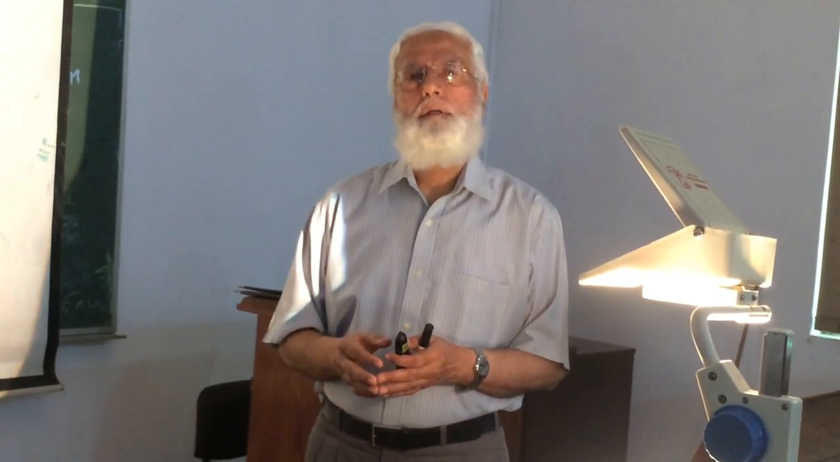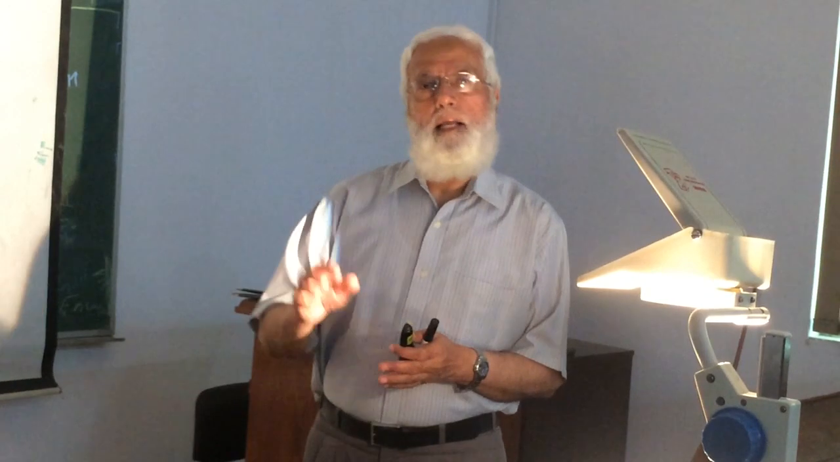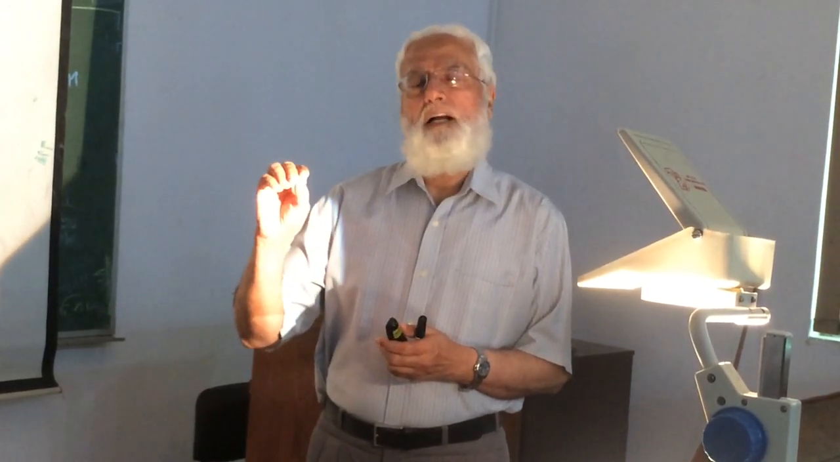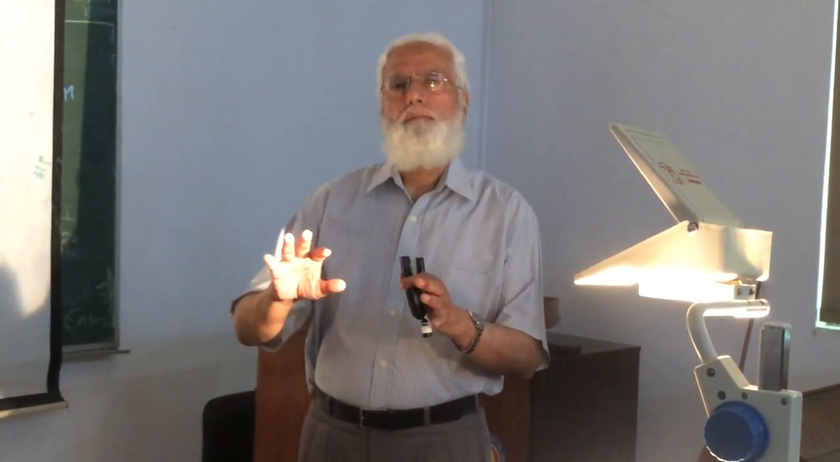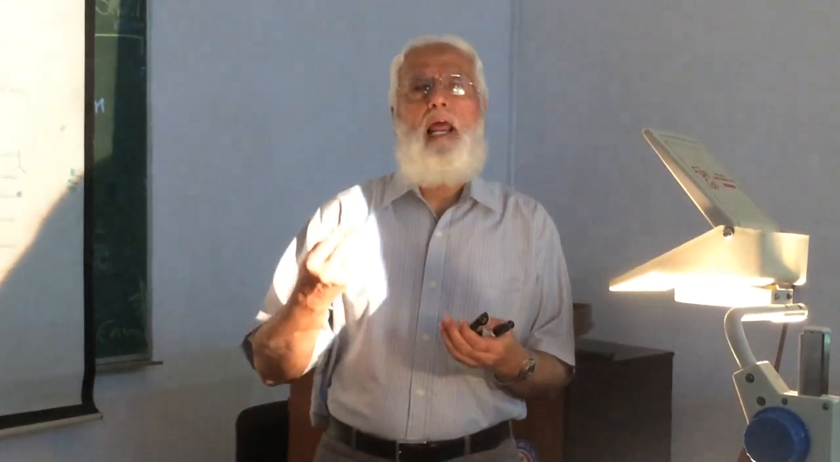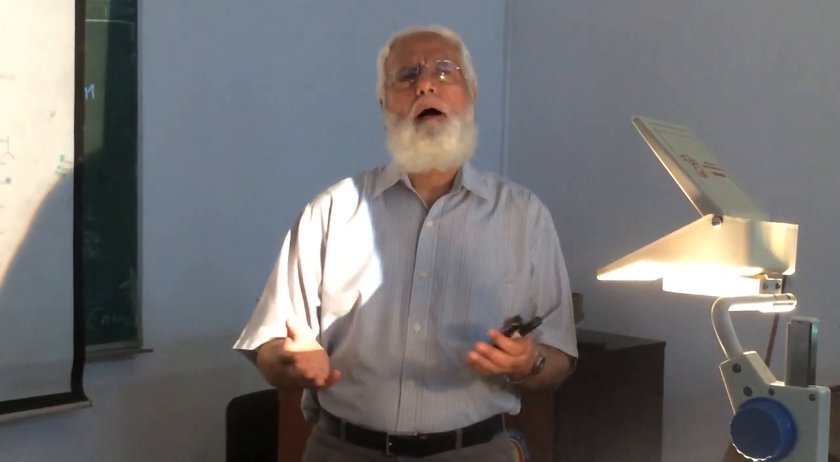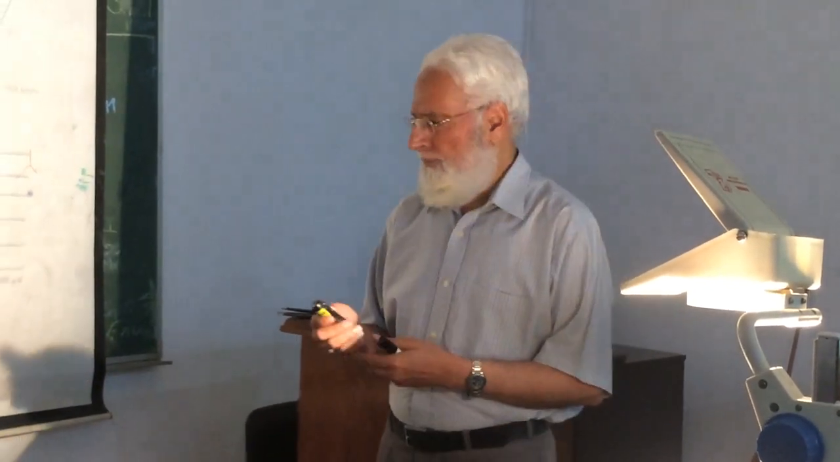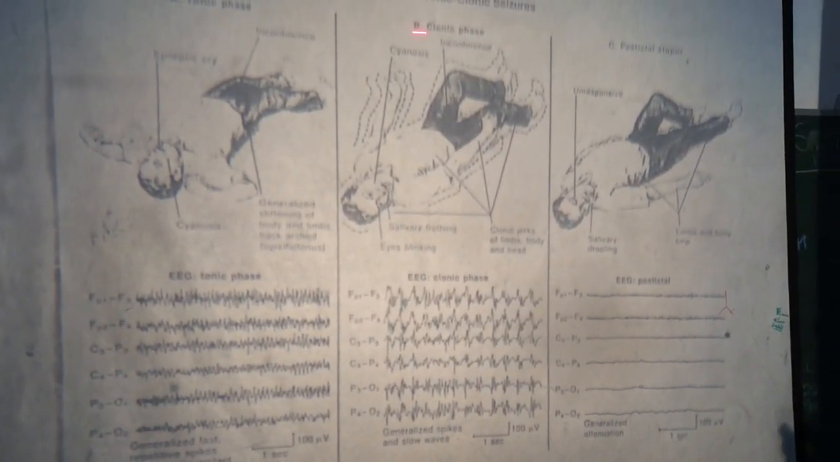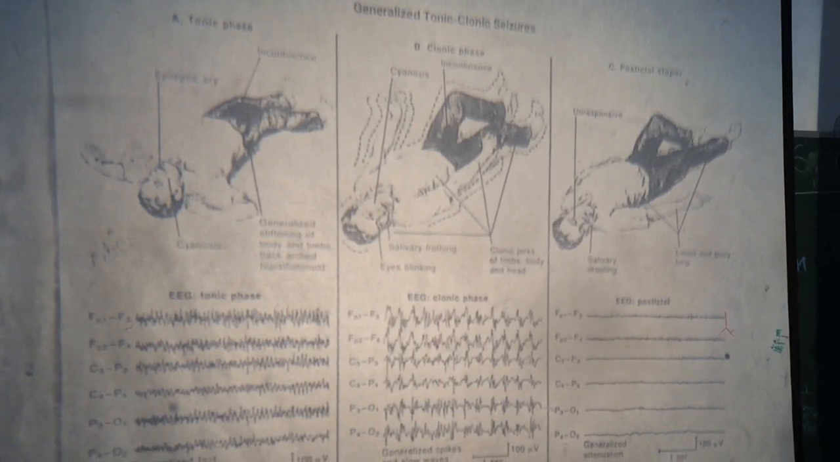And the other factor is inhibition of the excessive neuronal activity by some center in the brain. We can say active inhibition of the excessive neuronal activity by some center in the brain. So this was about the generalized tonic-clonic seizure or grand mal epilepsy.